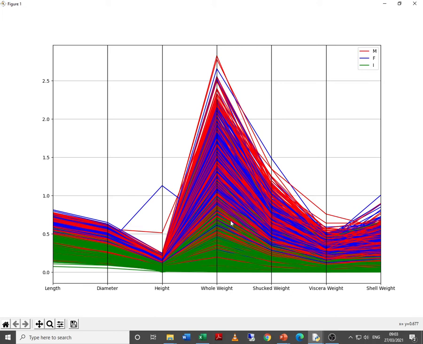But as you can see, from this parallel coordinate, there is some sort of correlation between the attributes that are close, say height and whole weight, or whole weight and shucked weight, and so on. Similarly here also viscera weight and shell weight. So yes, this is one very good way through which we can identify visually the relationship between various attributes. Though we have something else also through which we can do the same thing.